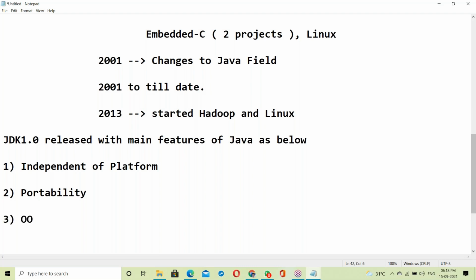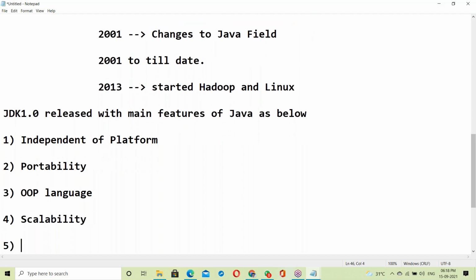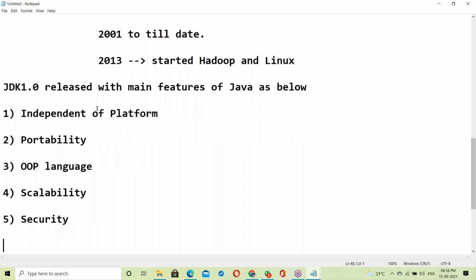Next, Java is an object-oriented programming language. Fourth one, scalability. And fifth one, security. JDK was released with these features.